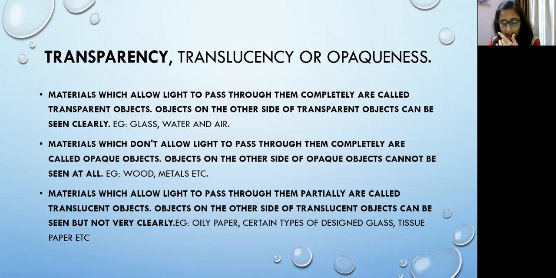थोड़ा बहुत आपको दिखेगा, okay, पर clearly नहीं दिखेगा. So all of you can try this activity at home. ठीक है, ये oily paper वाला, you can do this at home. So you will get to know what a translucent object is. So certain types of designed glass, this is also an example of translucent material, है ना.